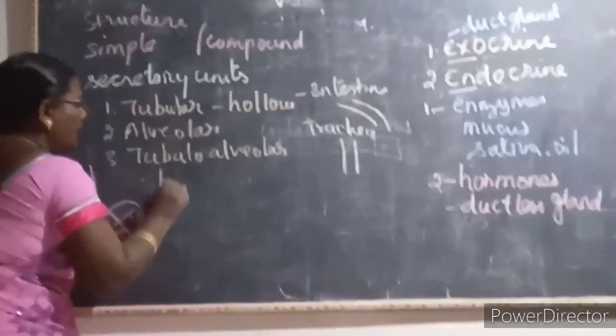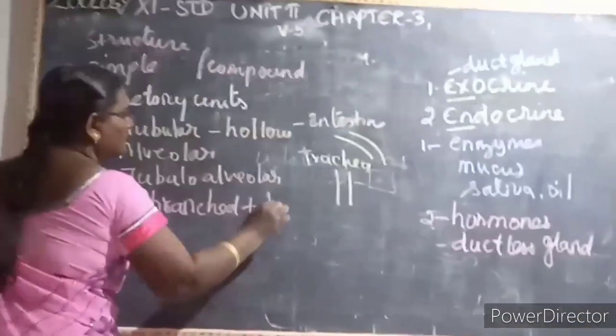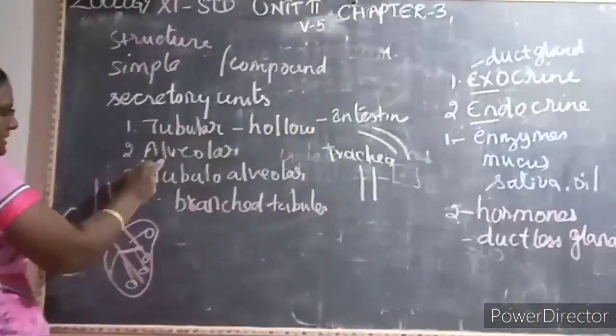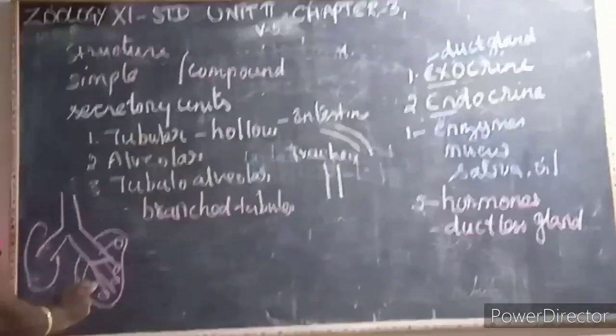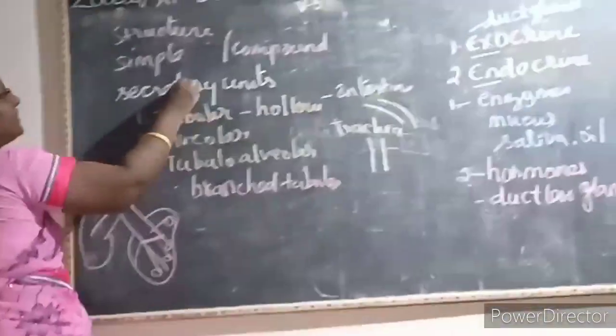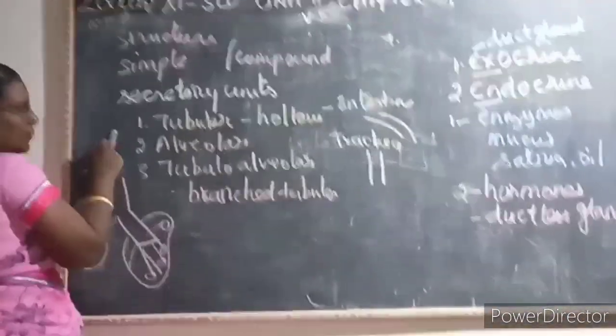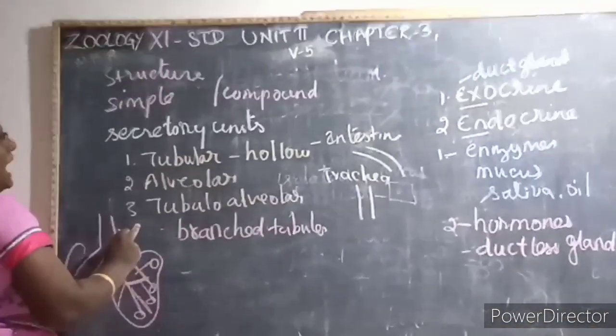It is nothing but the branched tubules, that is a bronchioles. So the alveoli is nothing but the air sacs. This tubulo-alveolar is nothing but the bronchioles or the branched tubules. Based on the secretory units, it is classified into three. First one is a tubular, second one is an alveolar, and third one is a tubulo-alveolar.